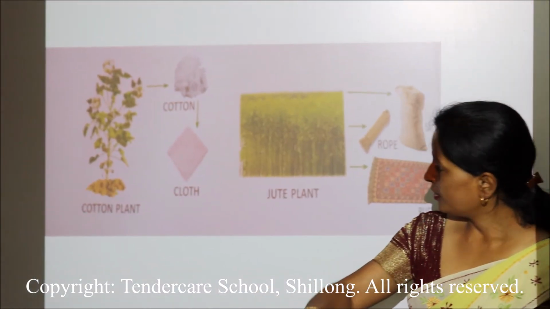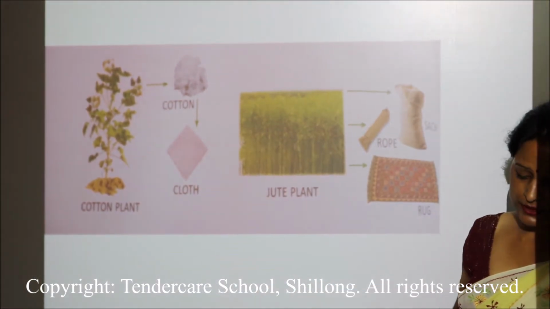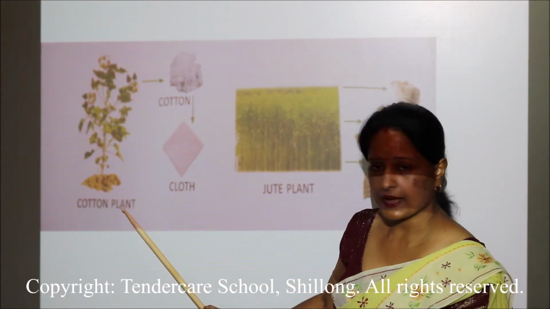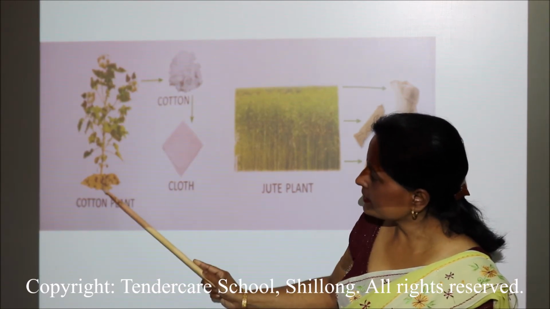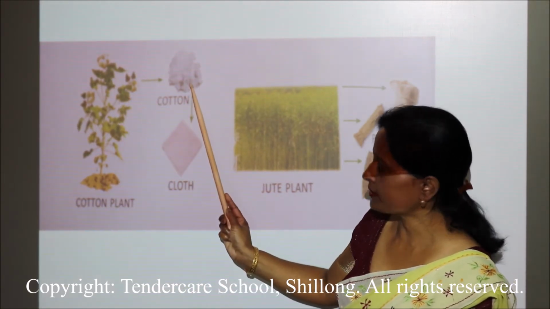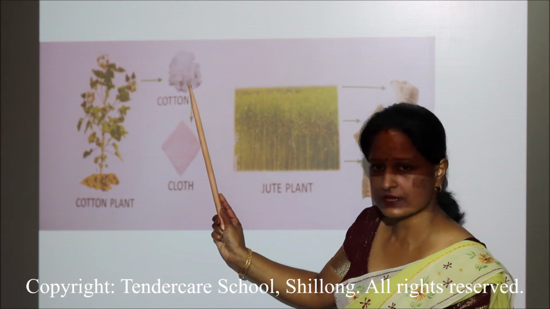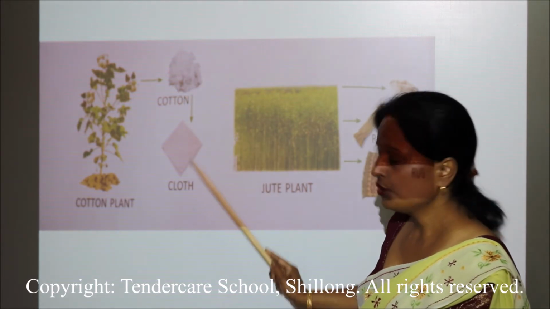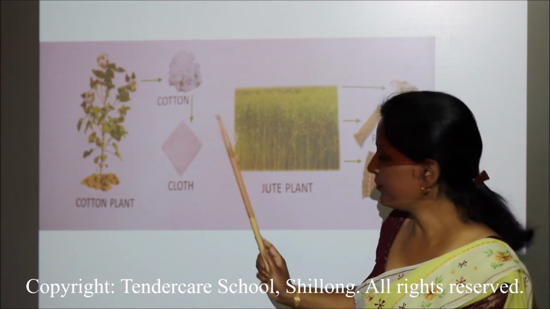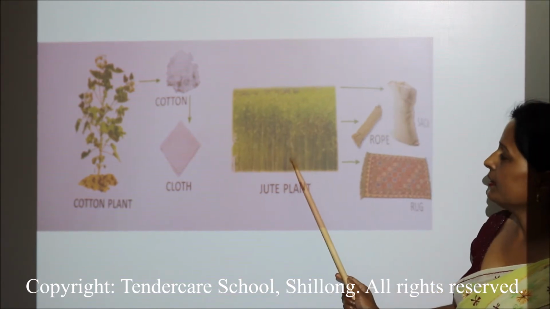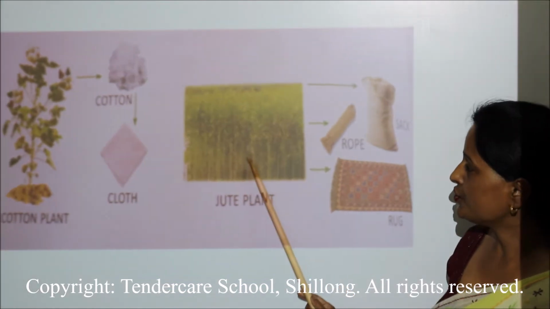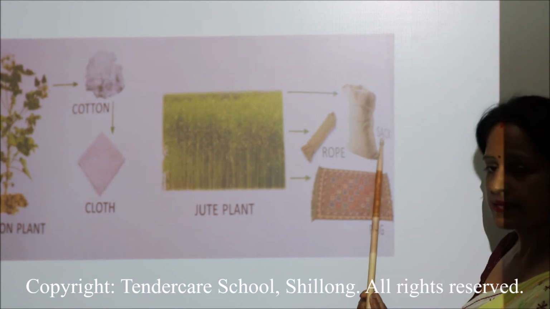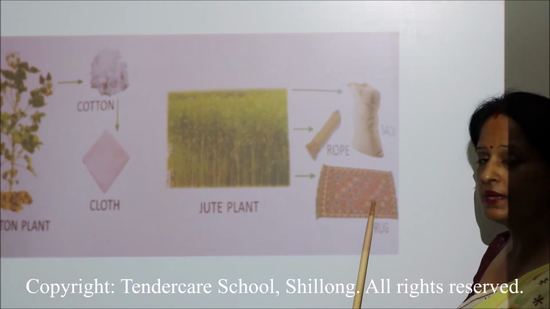Now, plants give us fiber. Fiber, like we get cotton from cotton plant. Do you see this plant? This is a plant from where we get this cotton. Now this cotton is turned into a cloth which we use for making our dresses. From the plant we get, this is jute plant, and jute gives us rope. Jute is used to make sack and rug. Rug means mats.